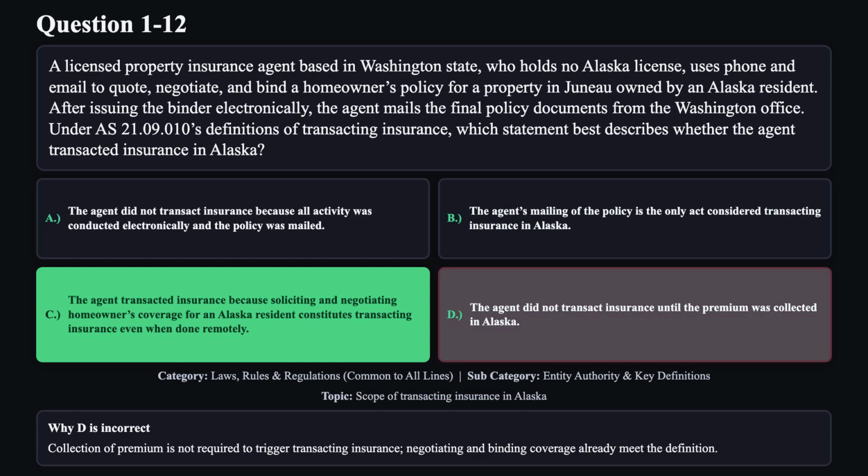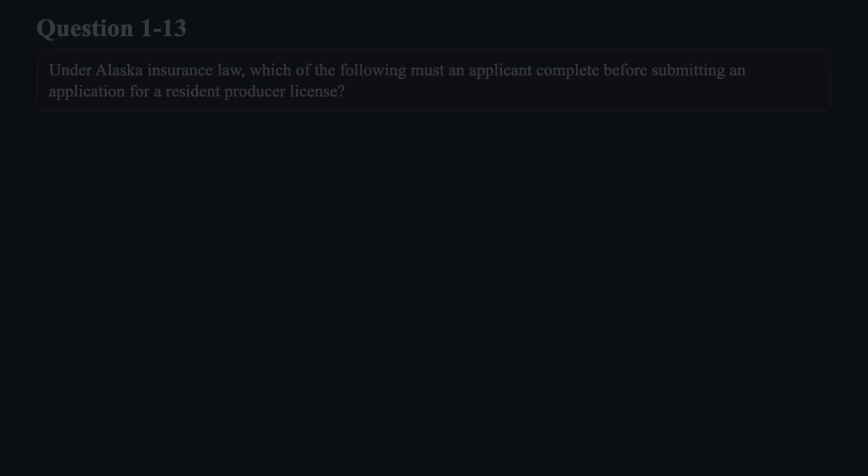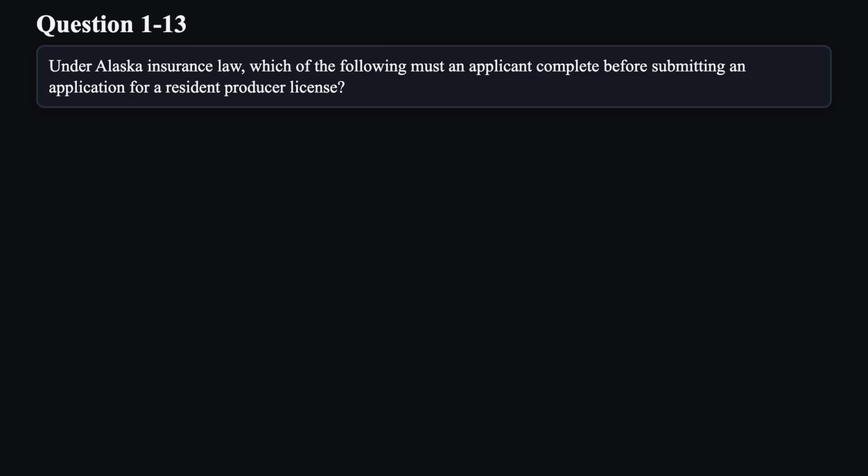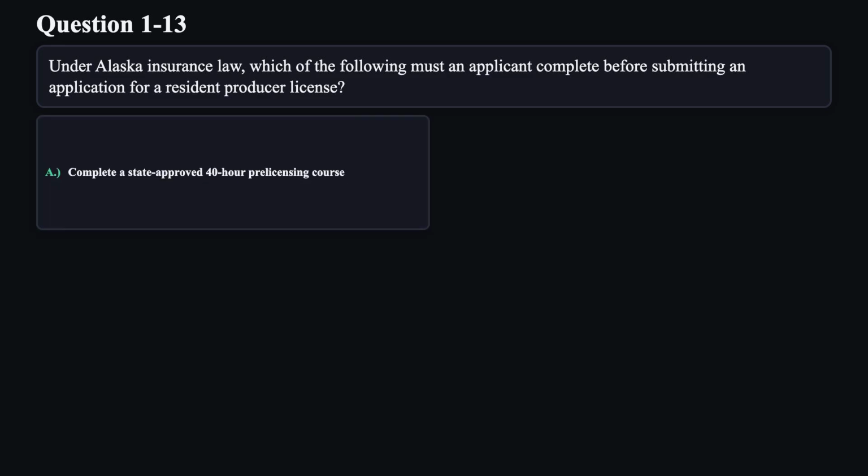Reason D is not correct. Collection of premium is not required to trigger transacting insurance. Negotiating and binding coverage already meet the definition. Question 13. Under Alaska insurance law, which of the following must an applicant complete before submitting an application for a resident producer license? A. Complete a state-approved 40-hour pre-licensing course.